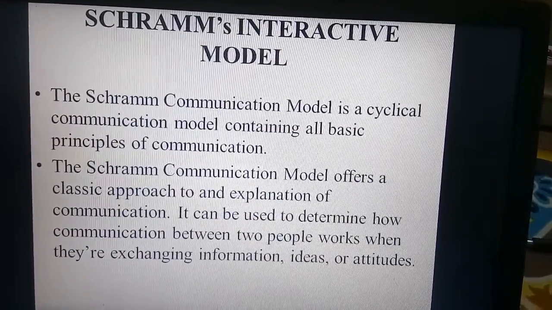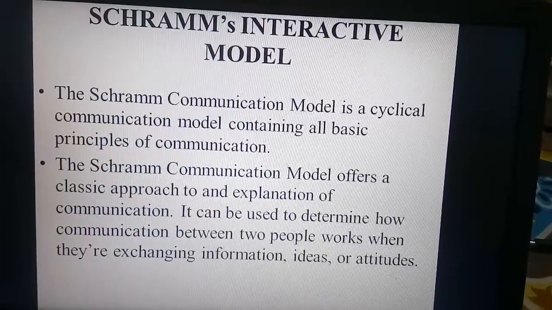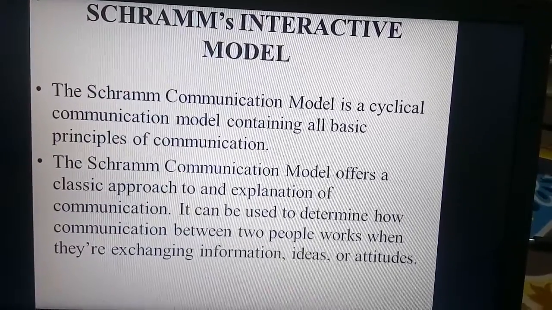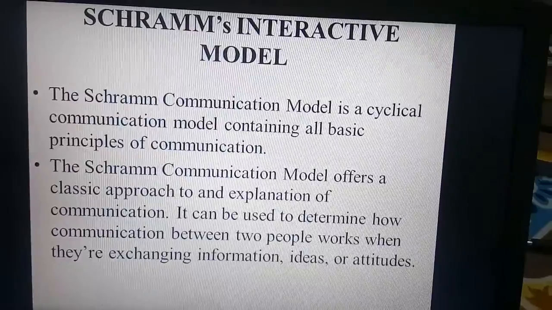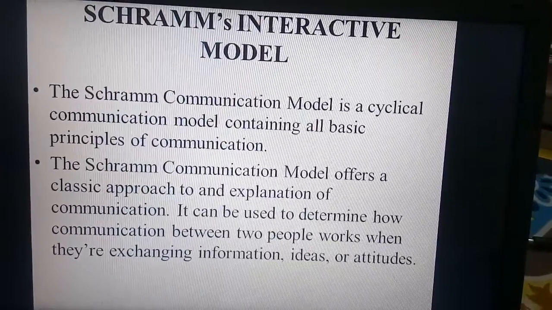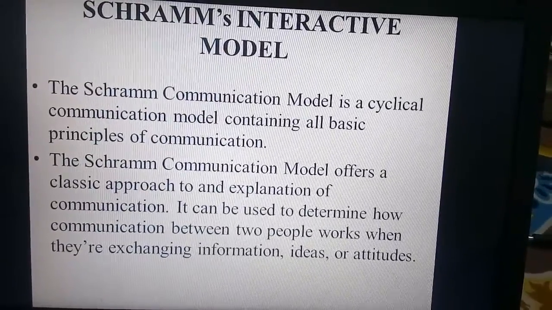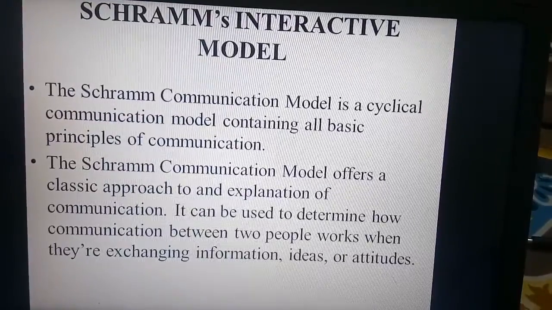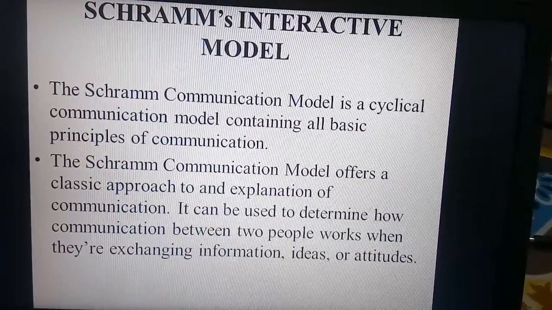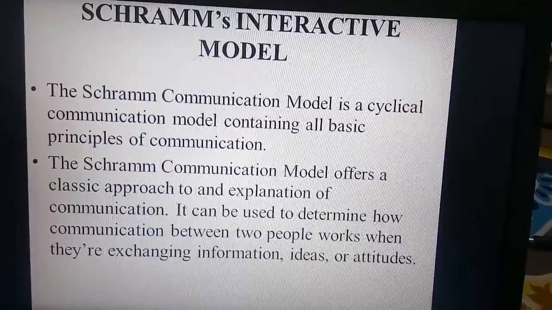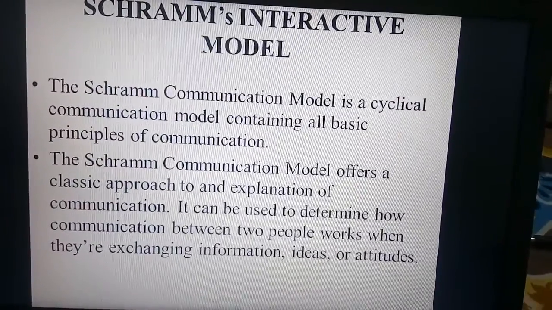This model is a cyclical communication model containing all basic principles of communication. It also offers a classical approach to an explanation of communication. It can be used to determine how communication between two people works when they are exchanging information, ideas, and attitudes.